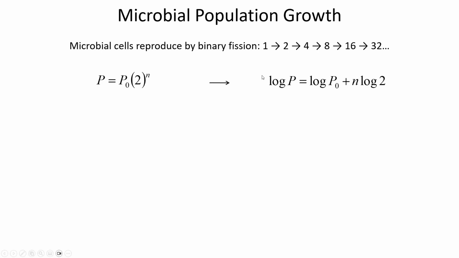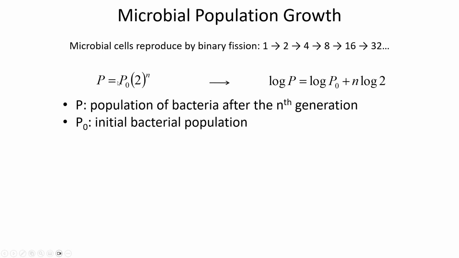So the model for population growth: they divide. It's called binary fission. One microorganism splits into two, two microorganisms divide into four. It's not like they have traditional birth, like mammals do. They just divide in half. So with each generation, you're doubling the number of microorganisms that are in solution. So here's the formula, where N would be the number of generations. Your initial population multiplied by 2 to the N will tell you what the final population is.